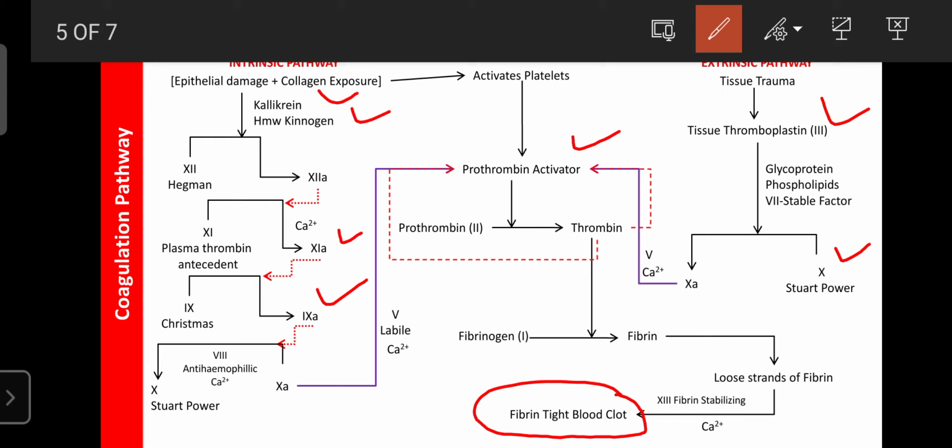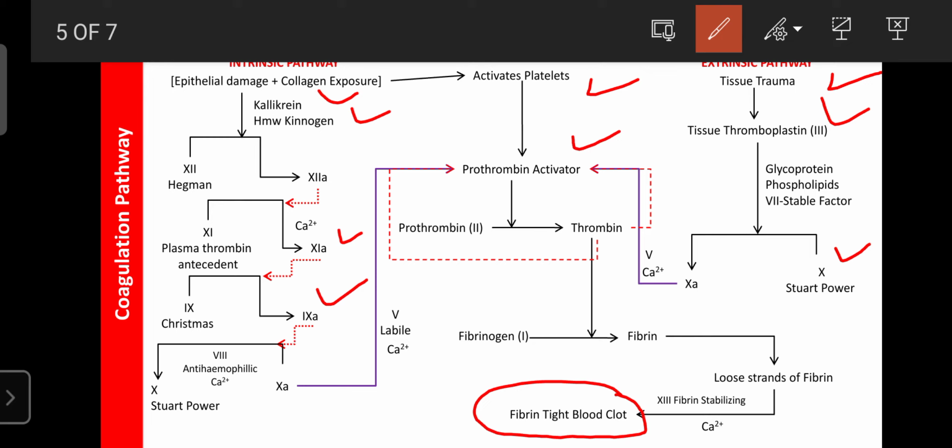Okay, once thrombin is formed in our body, the blood coagulation process can continue without the intrinsic pathway, without activation of platelets, or without the extrinsic pathway. The process still continues because thrombin is an enzyme, and it can itself activate prothrombin activator, enhancing its own synthesis.